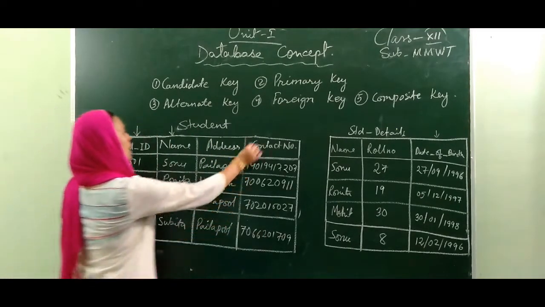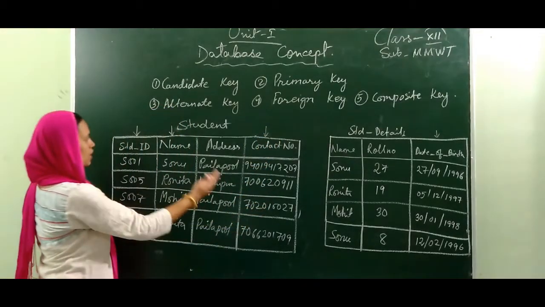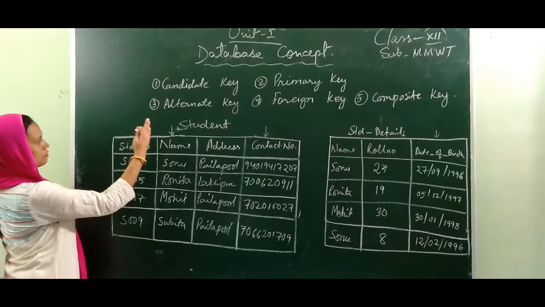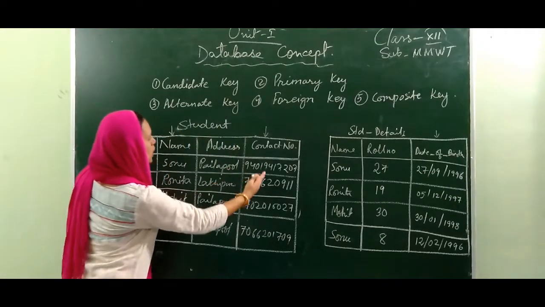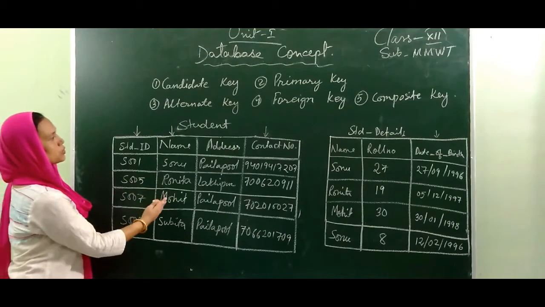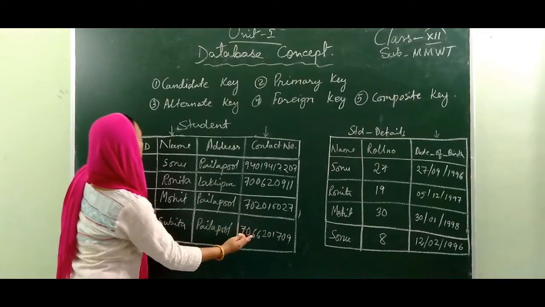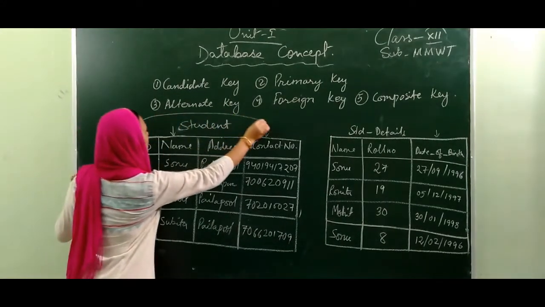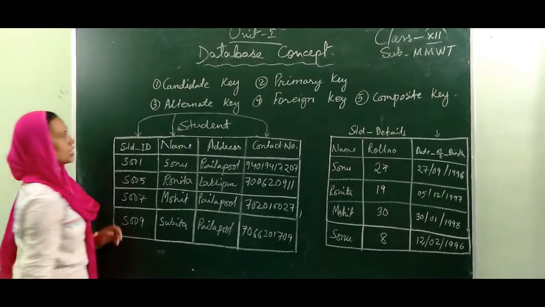That means here we have a group of uniquely identified keys. That is, the first one is uniquely identified, the second one also, and the fourth one also is uniquely identified. So when there are multiple uniquely identified keys, they are called candidate keys. All together, they are called candidate keys.